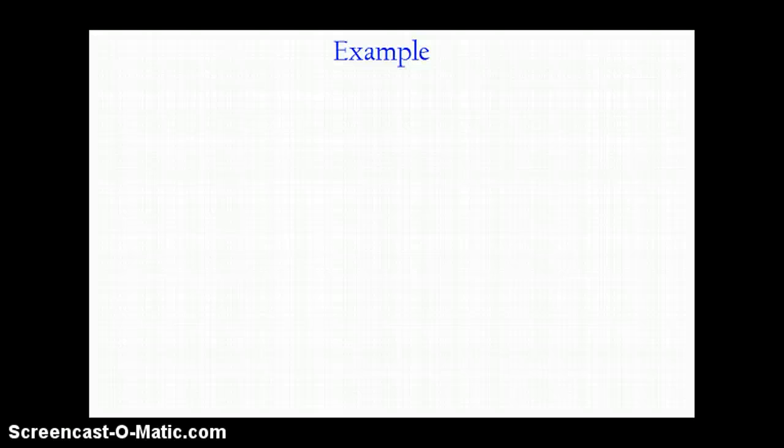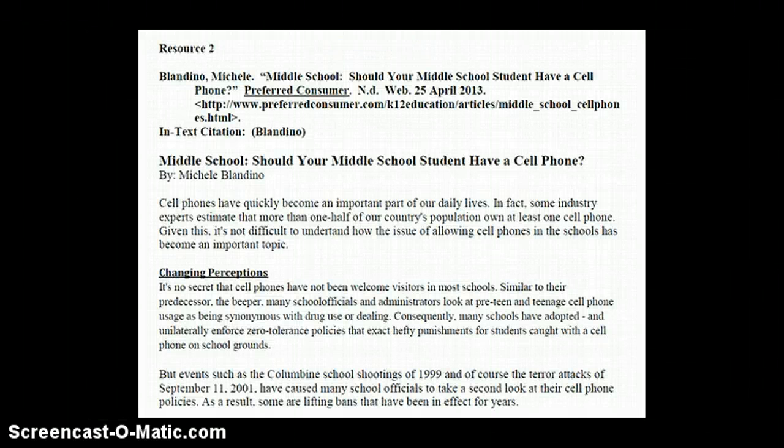Alright, so here's one example, and this is straight out of our research packet, and we're going to be looking at resource number 2. So here's resource number 2, and I've got it pulled up on the computer. You can obviously look at it on the computer in the research packet. So there are two things. First of all, I am going to be taking something from here. I'm going to use some of this. I'm not going to quote, I'm going to kind of paraphrase it a little bit. So I'm going to use that. Notice right here it says in-text citation. This is what I have to put in the text when I use this resource. So here's how it will look on your paper.